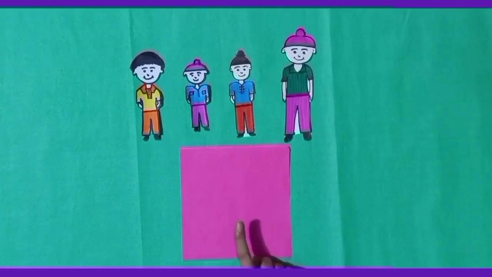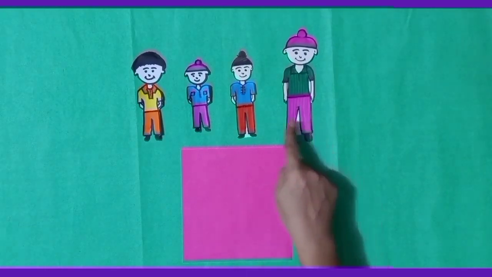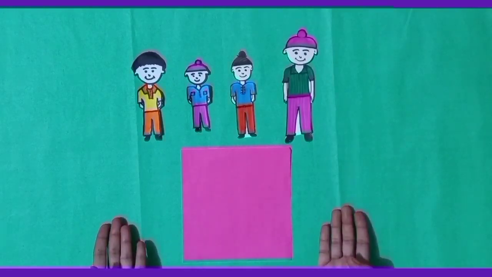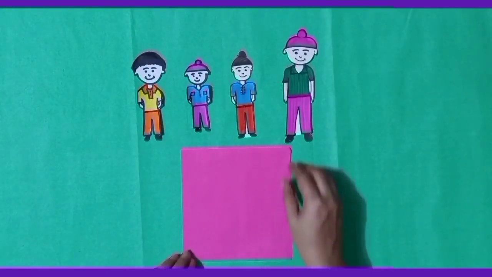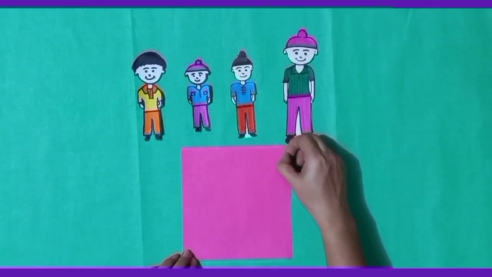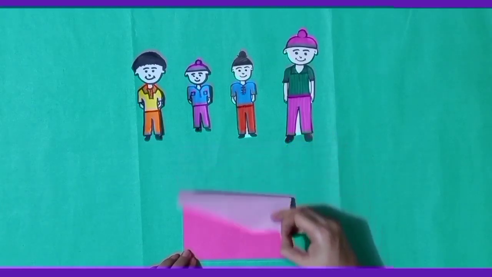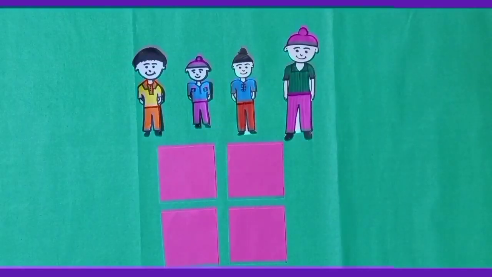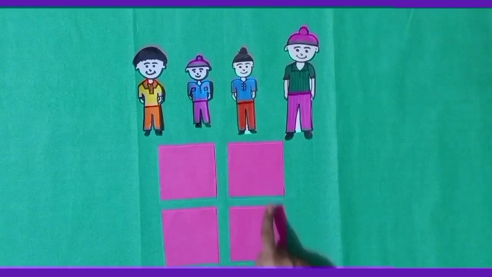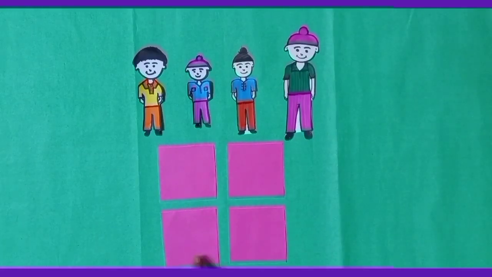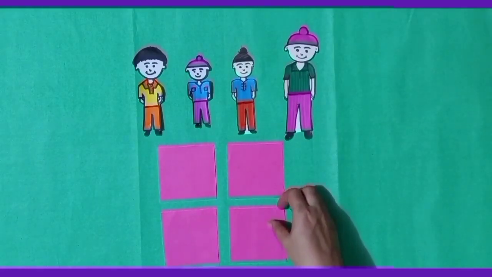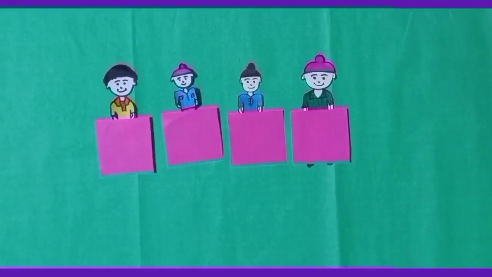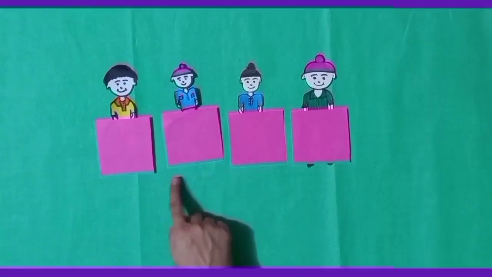Dear students, now I will divide the square sheet among these four boys equally. Dear students, now what will I do? Yes, now I will fold this square sheet into four equal parts and cut it into four equal pieces. Yes, dear students, now I will give one part of these four equal parts to each of them. Yes, students, now all of them have equal parts.